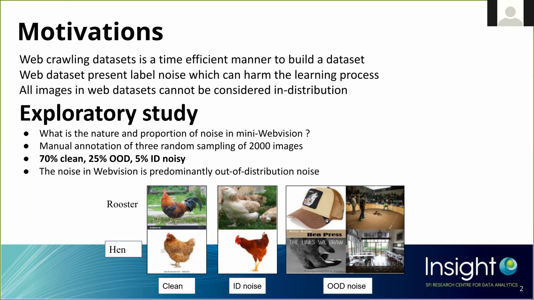So we do a manual annotation of 3 random subsets of 2000 images from the mini WebVision dataset, which is a web crawl dataset. And we observe then that 70% of the images are clean, meaning they are in the distribution and correctly assigned to the correct category. 5% of these images are in distribution but noisy, meaning that they belong to the data distribution, but they are assigned to the wrong category. And finally, we observe 25% of out of distribution samples, meaning these images do not belong to our data distribution.